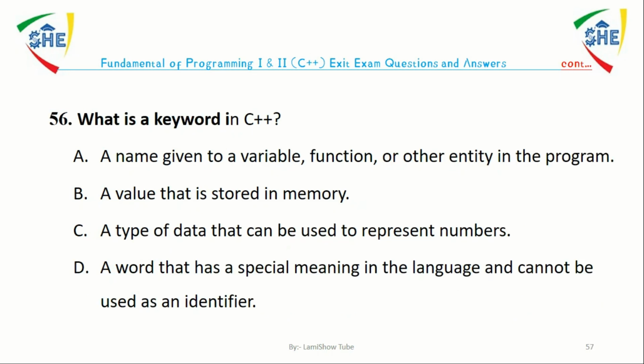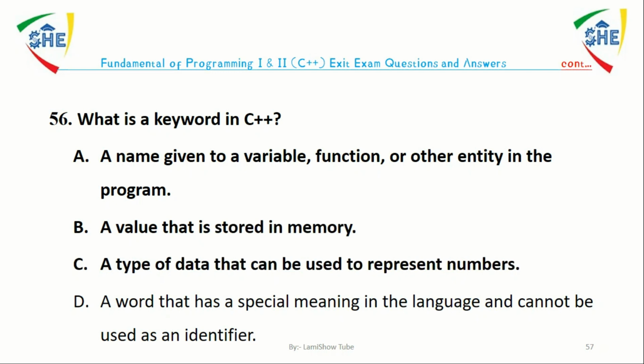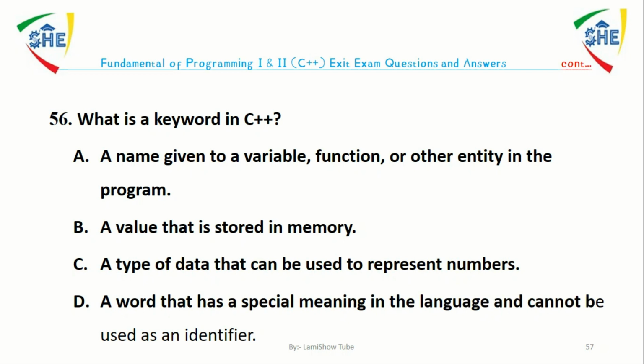Question number 56. What is a keyword in C++? A, a name given to variable, function, or other entity in the program. B, a value that is stored in memory. C, a type of data that can be used to represent a number. D, a word that has special meaning in the language and cannot be used as identifier. The answer is D. A keyword in C++ is a word that has special meaning in the language and cannot be used as an identifier.